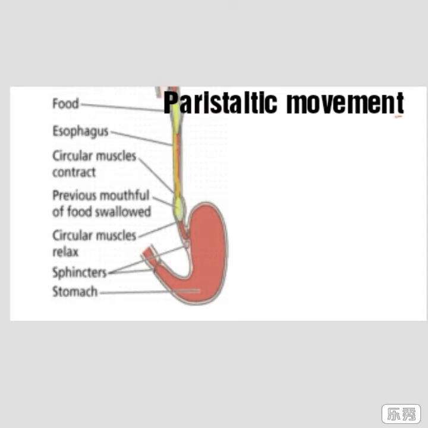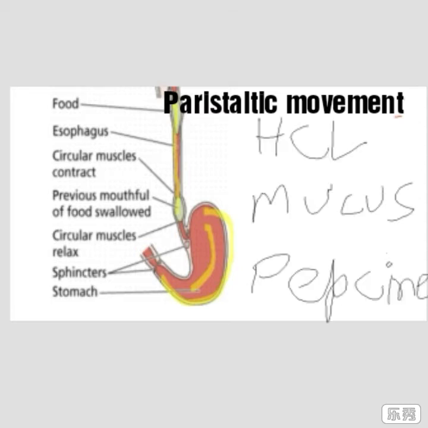The stomach is a large muscular hollow organ which expands when food enters it. The muscular wall of the stomach helps in mixing the food with digestive juices or enzymes. The gastric glands present on the wall of the stomach release HCl, hydrochloric acid, mucus, and a digestive enzyme called pepsin. The mucus protects the inner lining of the stomach from HCl under normal conditions. The HCl creates an acidic medium which facilitates the action of pepsin.